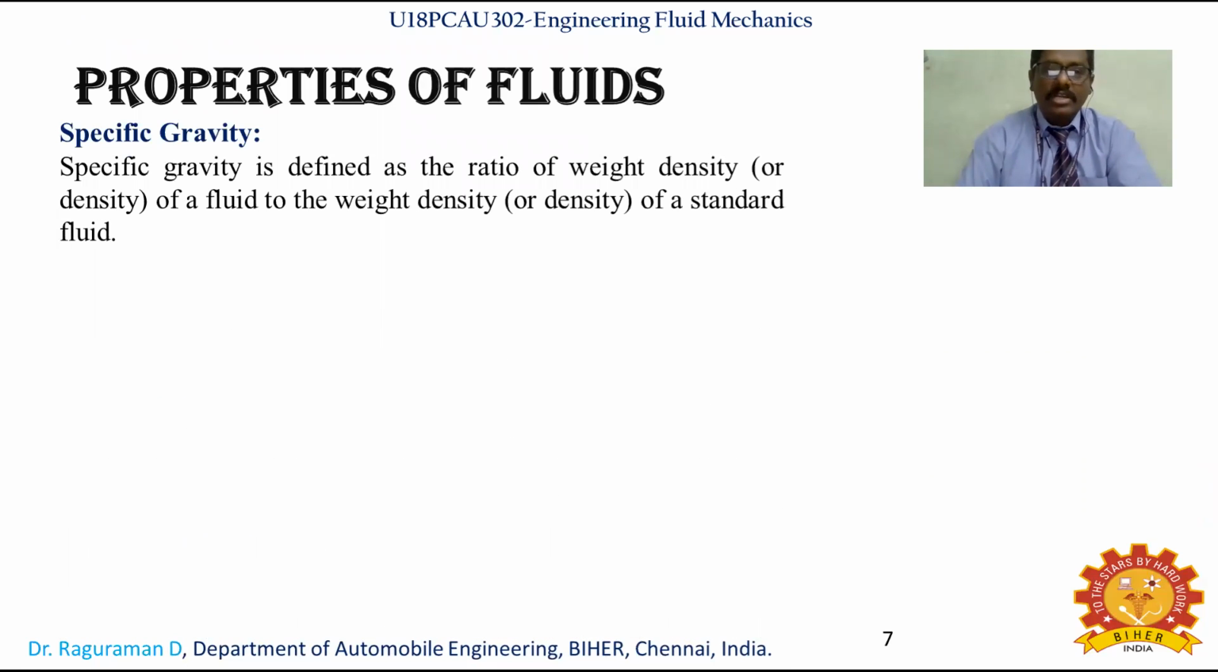And the next thing is specific gravity. Otherwise, we can say it as relative density. The specific gravity is defined as the ratio of weight density of a fluid to the weight density of a standard fluid. Whatever substance you are going to check for weight density, that is the relative density. The reason we say relative density is that we are checking with relation to a standard. So that's why we also use the other name, relative density.